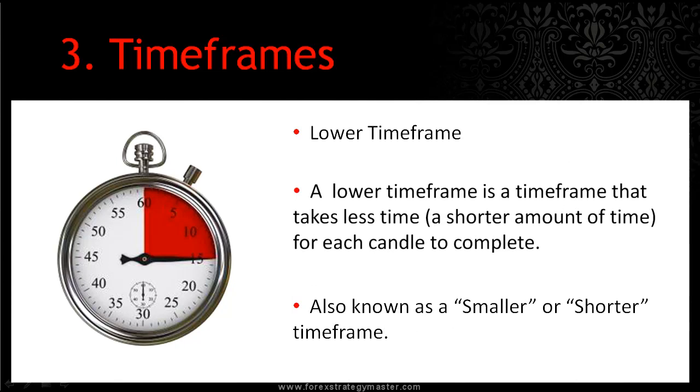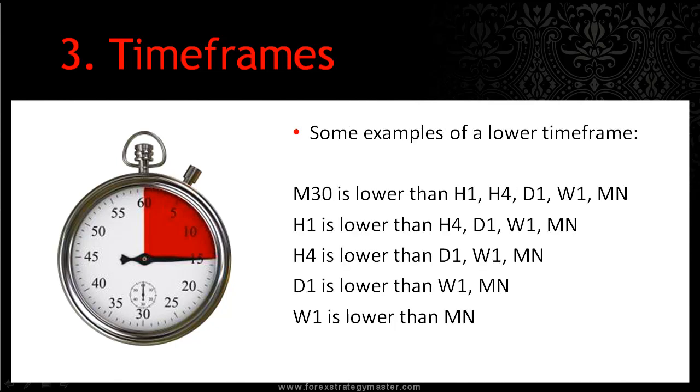Lower time frame. A lower time frame is a time frame that takes less time or a shorter amount of time for each candle to complete. This is also known as a smaller or shorter time frame. Some examples of a lower time frame would be the 30-minute is lower than the 1 hour or the 4 hour. The 1 hour is a lower time frame than the 4 hour or the daily. The 4 hour is a lower time frame than the daily charts. The daily time frame is lower than the weekly or the monthly. And of course, the weekly is lower than the monthly.